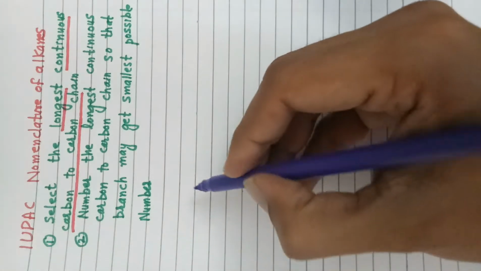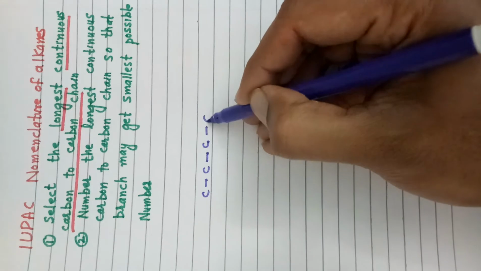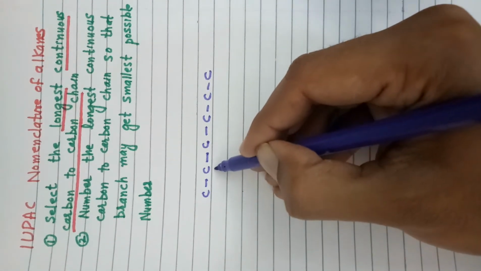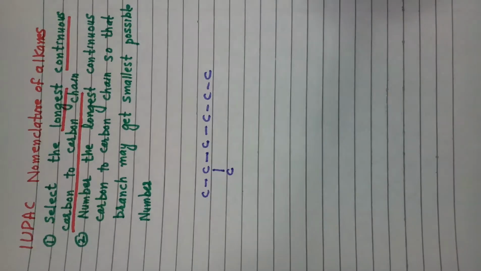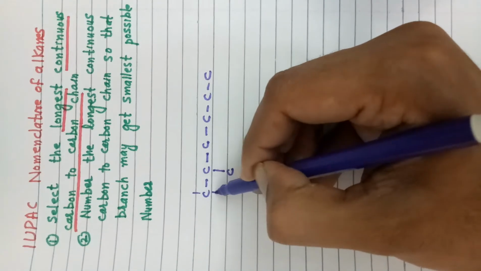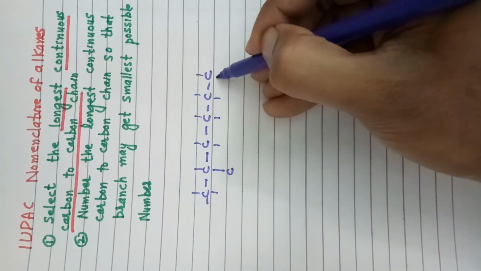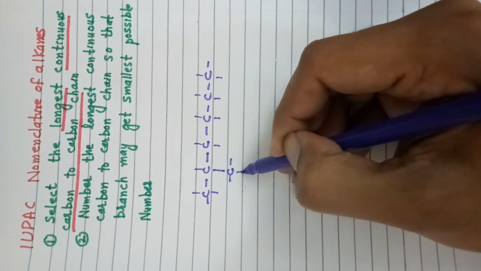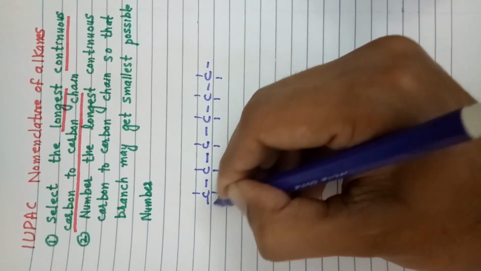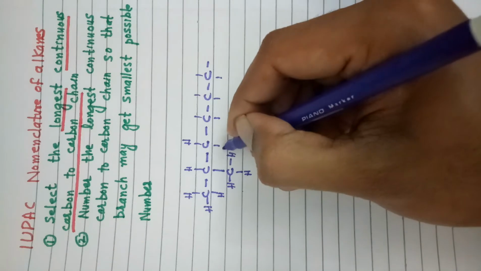Just as if we have this compound, in this case we will fulfill the 4 vacancies of each carbon atom, and after fulfilling its vacancies we will place the available hydrogens.